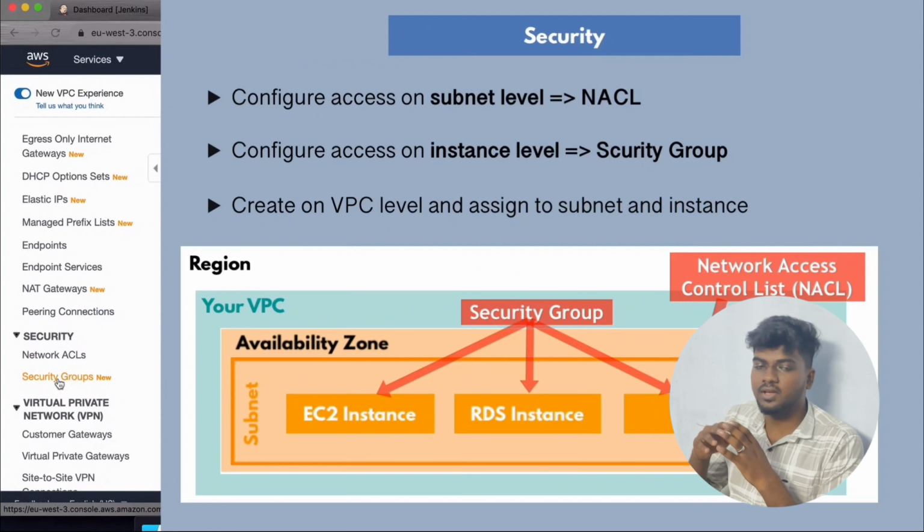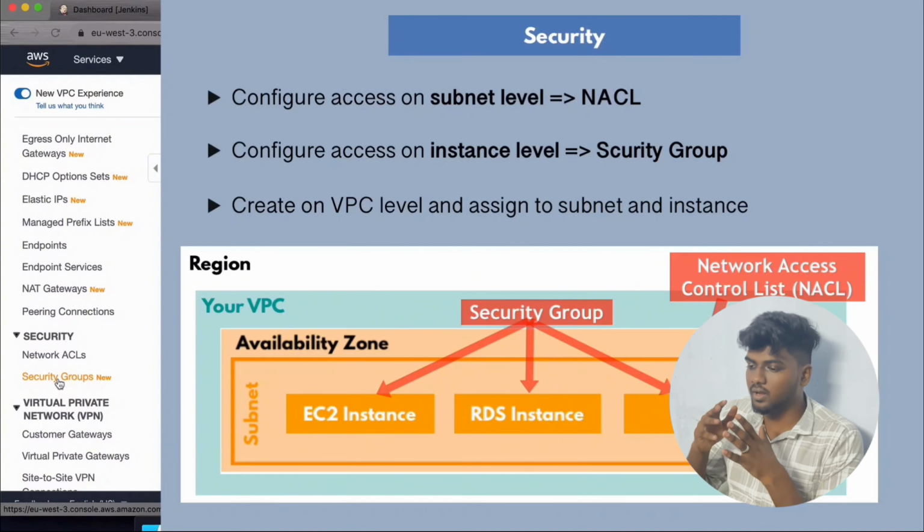We can configure access at the subnet level using a NACL, which is a Network Access Control List, and configure access at the instance level using a security group. Create this at the VPC level and assign it to subnets and instances. And thank you.